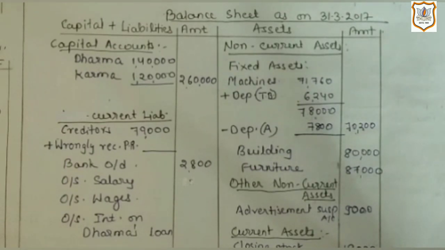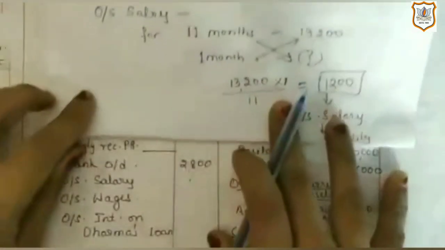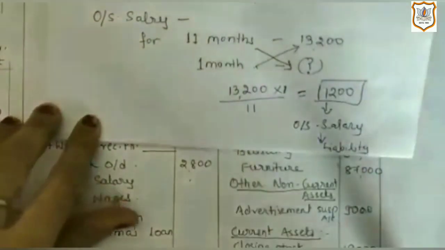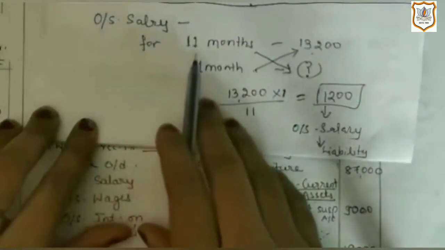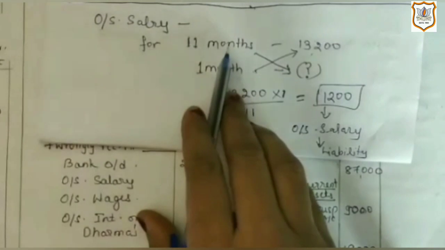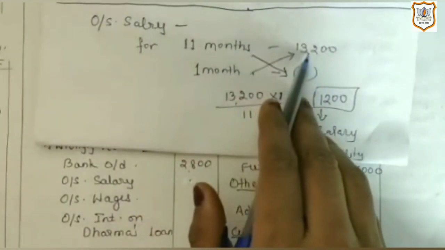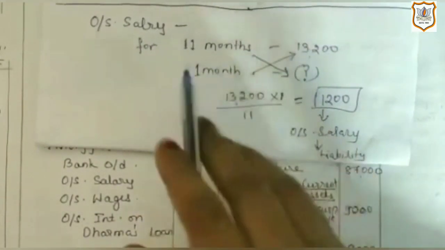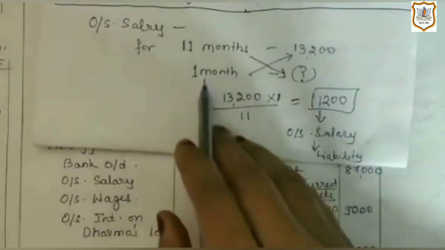So here we will have to calculate amount of outstanding salary, which will be calculated as, here have a look. If for 11 months salary is 13,200, then what will be the amount of salary for 1 month?